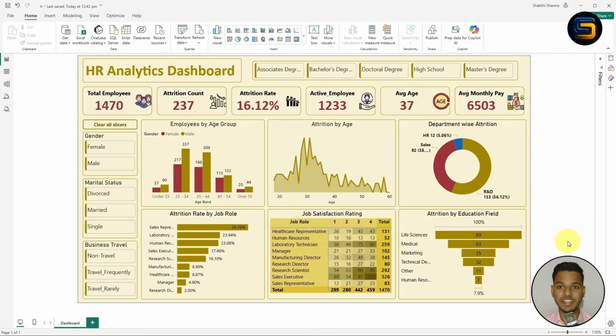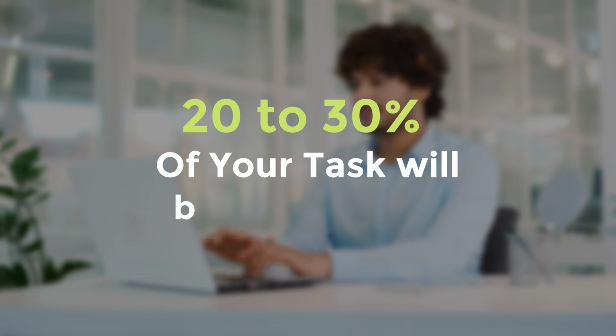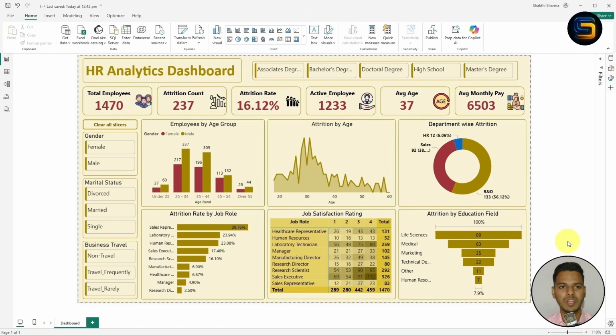Before we create an interactive dashboard in Power BI, first you need to study the data. You need to understand the data, because once you understand the data, almost 20 to 30% of your task will be completed. Now, in order to create this HR analytics dashboard, I have taken one data set.